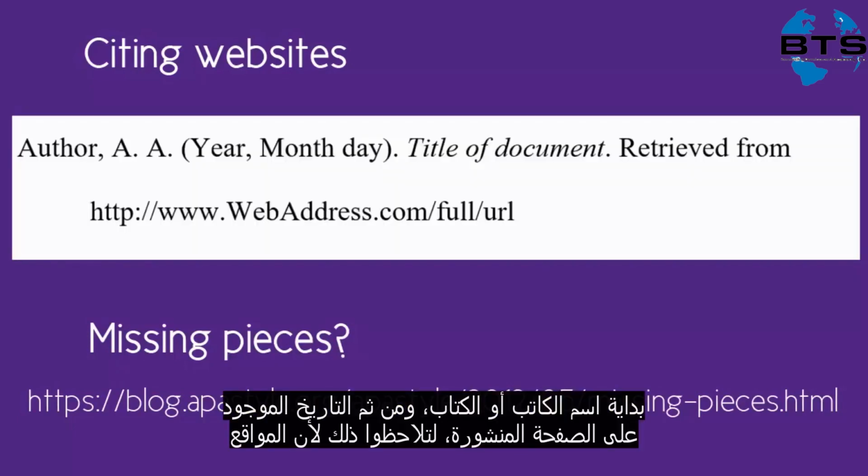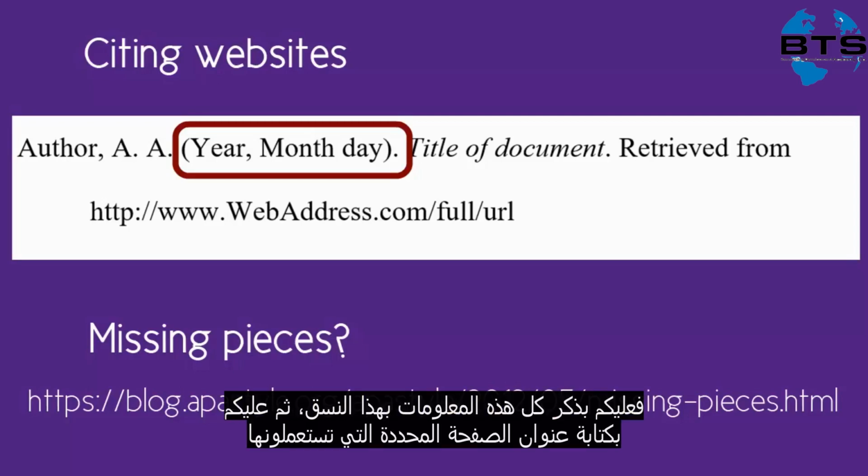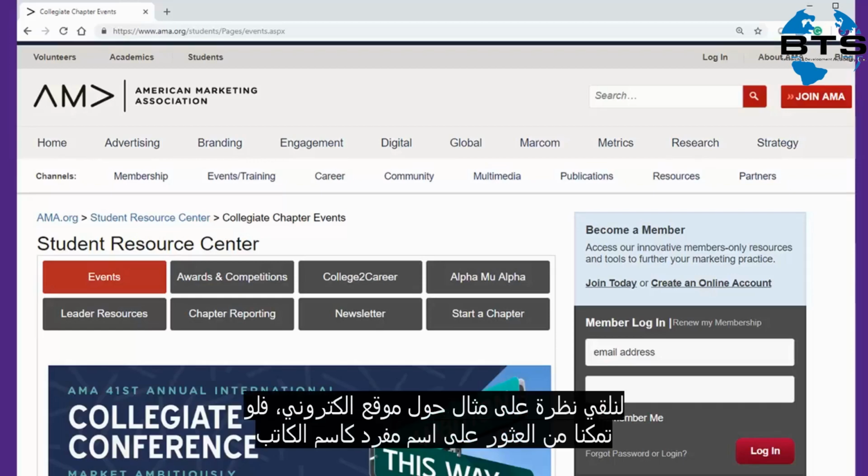First is the name of the author or authors, then the date the information on the page was published. Notice that because websites are frequently updated more often, include as much detail as the page gives you. If it tells you the year, month, and/or day, include all of that formatted like this. Then include the title of the specific page you were actually on, and finally the link for the page. Let's take a look at this example web page.